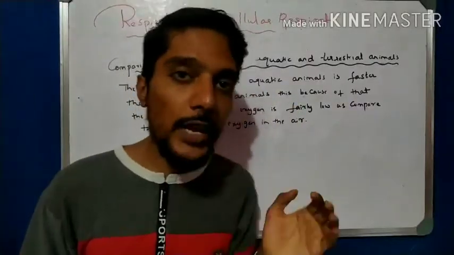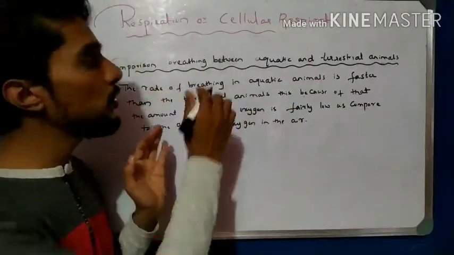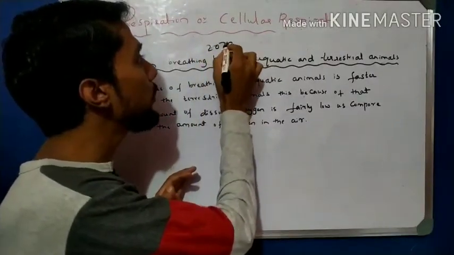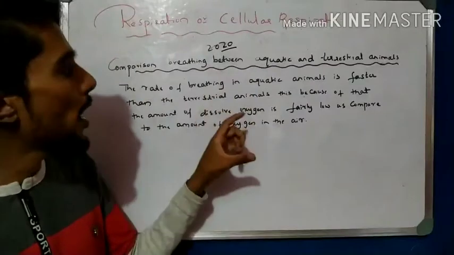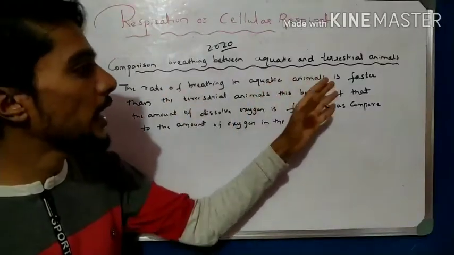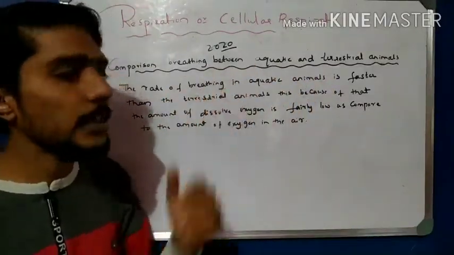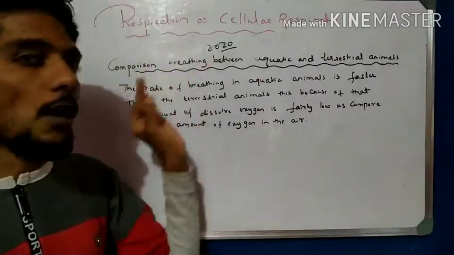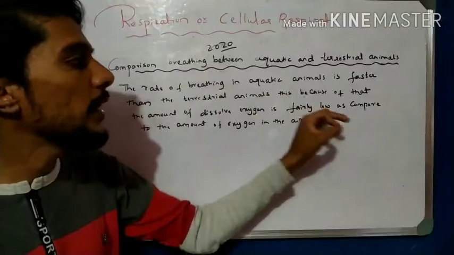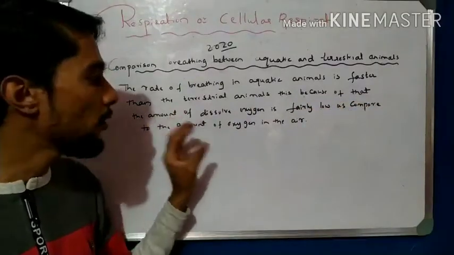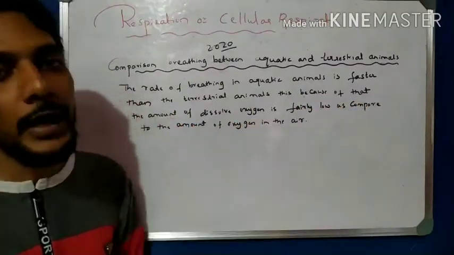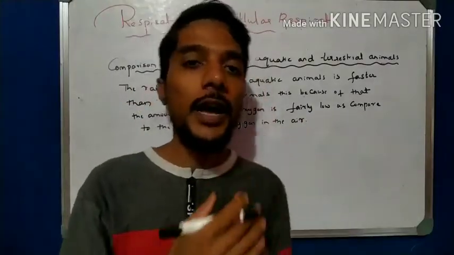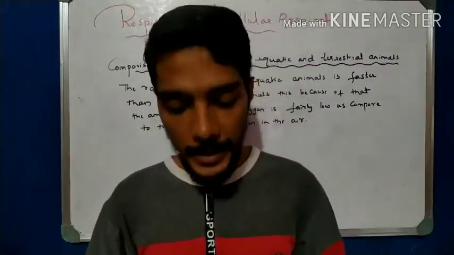This is one of the very important questions, and in the June 2020 examination they asked this question: why is the rate of breathing in aquatic animals faster than the rate of breathing in terrestrial animals? The answer is very simple. This is because the oxygen present in the water is fairly low as compared to the oxygen present in the atmosphere or air. So this is about the comparison between aquatic and terrestrial animal breathing rates.